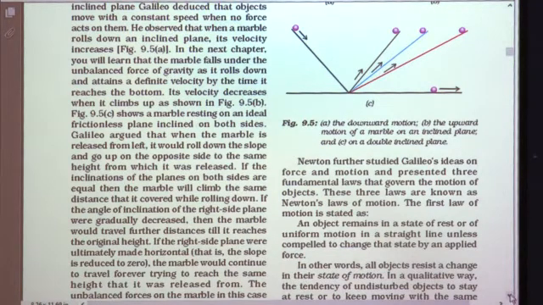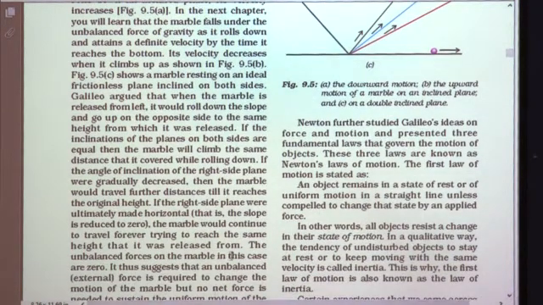So what happens when the inclination is made 0, means the slope is reduced to 0? The marble would continue to travel forever trying to reach the same height that it was released from. So if the right side inclination is decreased and it is made horizontal, then the marble starts rolling, traveling forever for reaching the height from where it was released. The unbalanced forces on the marble in this case are 0.